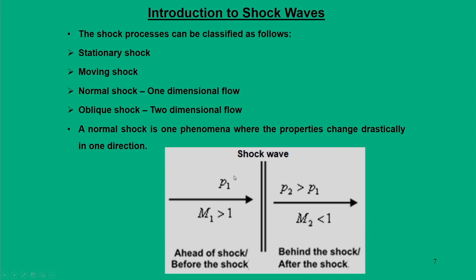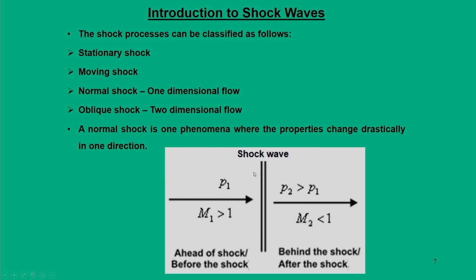Now, in subsequent analysis we will talk about an oblique shock, which is a two dimensional phenomenon. You can imagine this shock wave can be inclined. When the streamline crosses this wave, it tries to deflect. Such a thing we call an oblique shock.